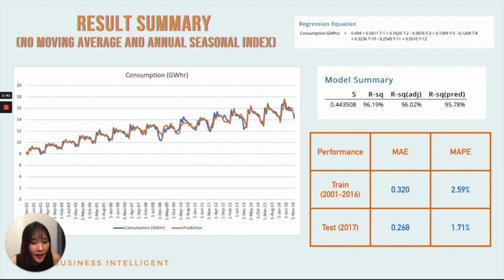The next graph is the result summary without both the moving average and the annual seasonal index. For the result, both the model summary and performance are the same as the previous graph.